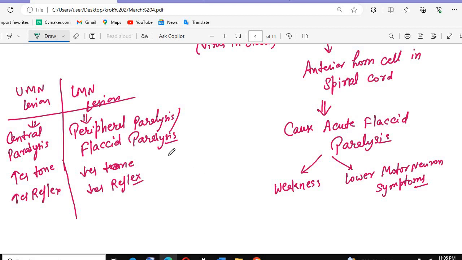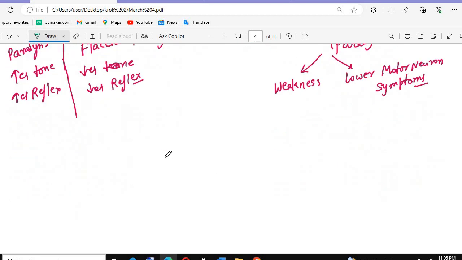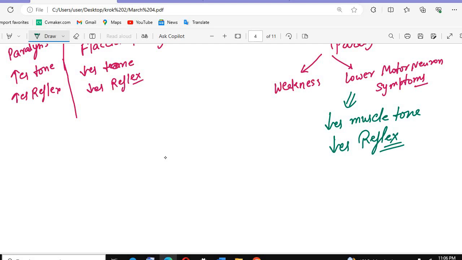So there will be a decrease in muscle tone, and a decrease in the reflex. Everything will be decreased. So this type of symptoms will be seen, and you need to remember that.